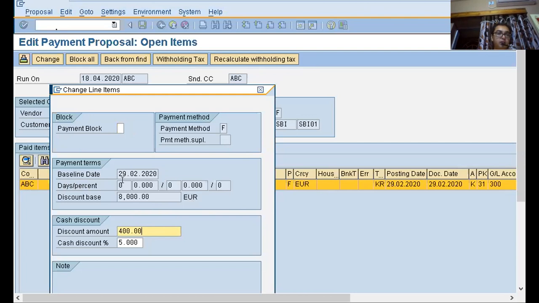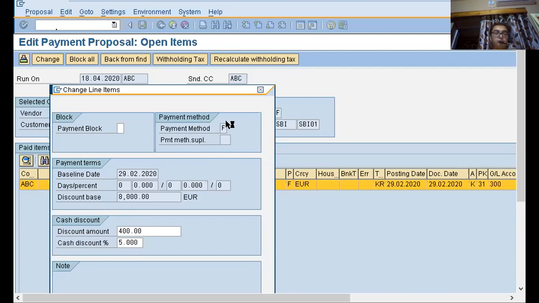Hence there is no discount, no days percentage given. That is absolutely fine. But the discount amount and cash discount are coming because before preparing the video, I myself manually gave some discount, and that is what is being displayed here.